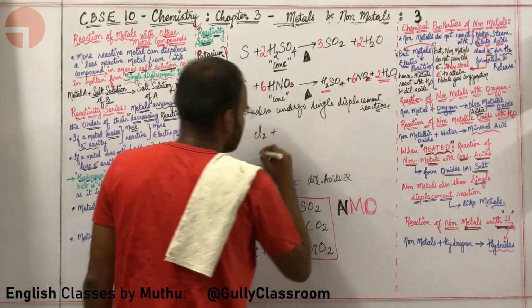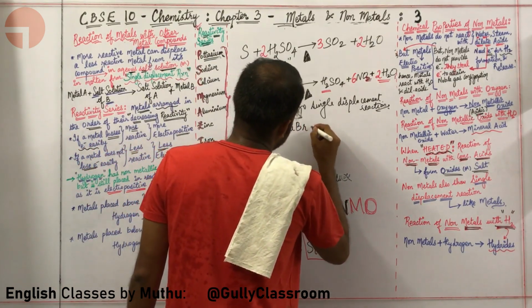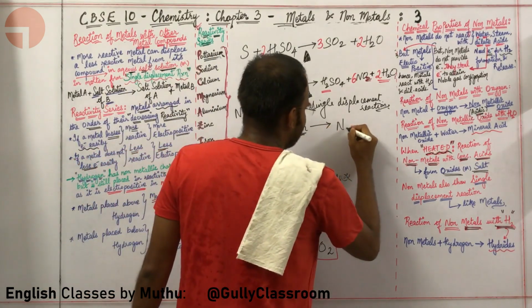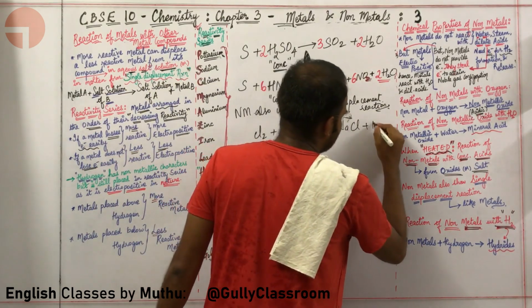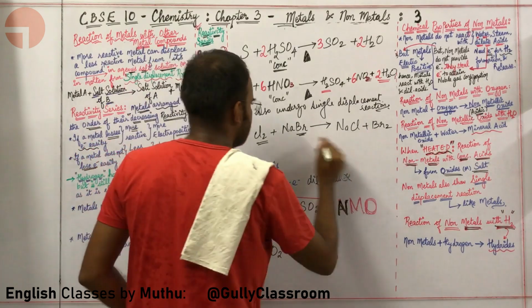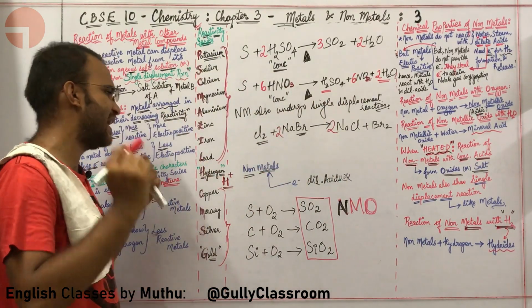Absolutely. Let us take chlorine. What are you putting chlorine with? I am putting chlorine with NaBr. Chlorine is more reactive than bromine. What is happening? It is displacing bromine out of its compound and forming NaCl. It is sending bromine outside. How are you supposed to balance this particular equation? Here there are 2 bromine, here there are 2 chlorine. This particular equation is balanced.